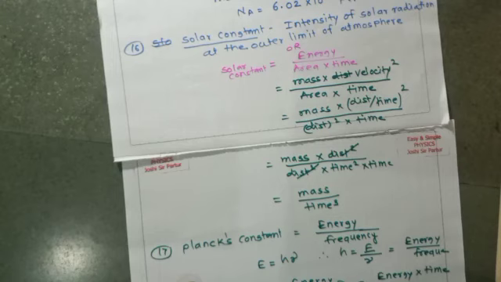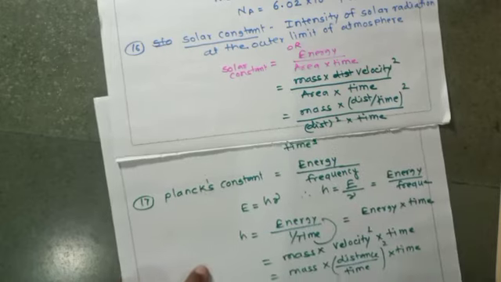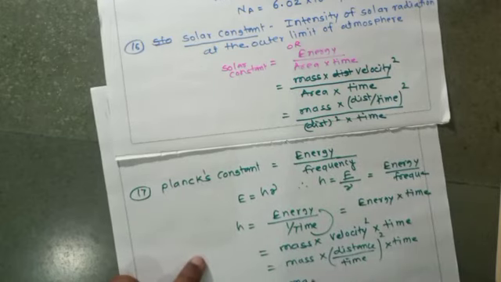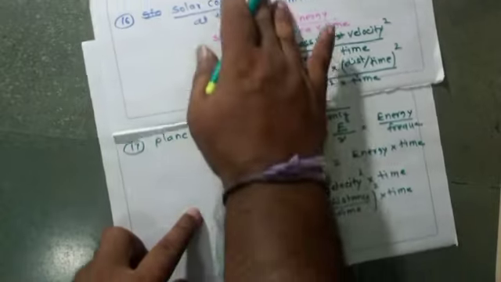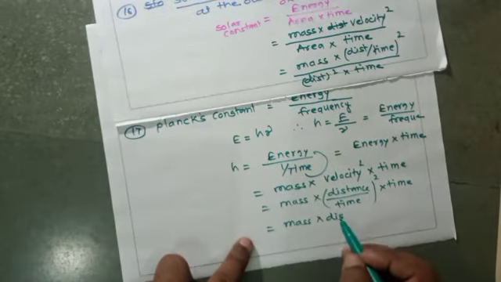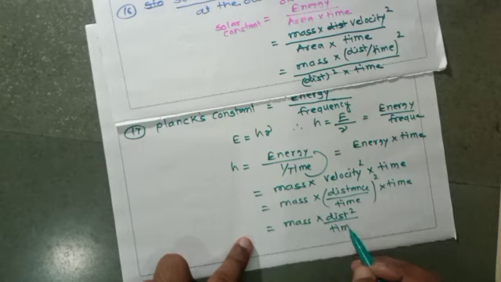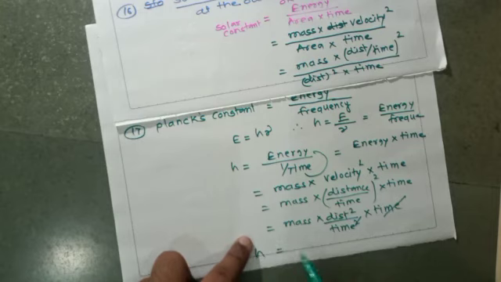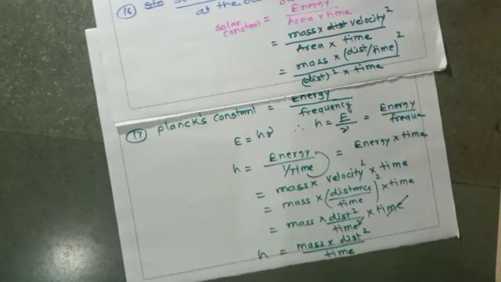So mass multiplied by distance upon time, bracket square, multiplied by time. That is mass multiplied by distance square divided by time square multiplied by time. This time cancels, so Planck's constant h equals mass multiplied by distance square upon time. That is the dimensional formula for Planck's constant.